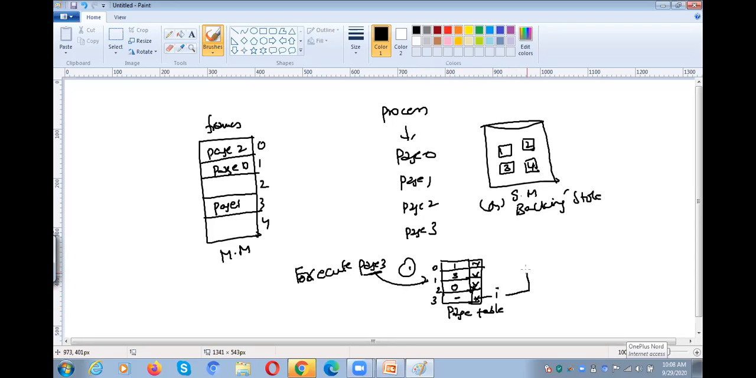Whenever it is invalid, what do you need to do? You need to send a signal to the operating system, a trap. There is a page reference, but that page is not available in the main memory. When we want to refer to that particular page for execution, the page is not available in the main memory, that is why we cannot execute the page. So immediately the operating system will respond.